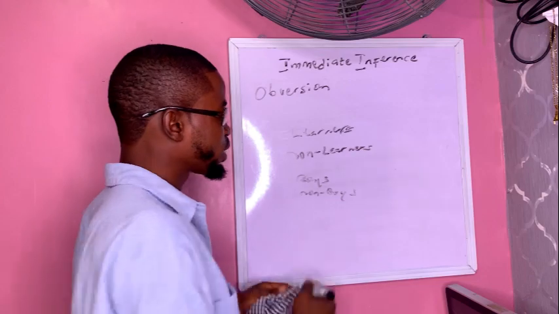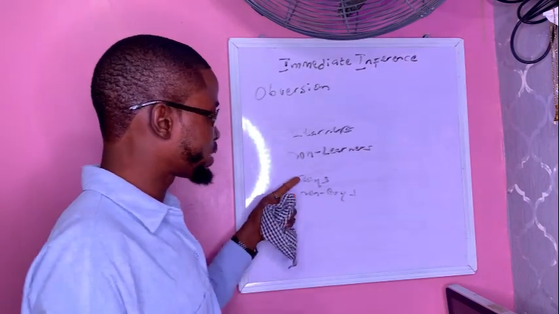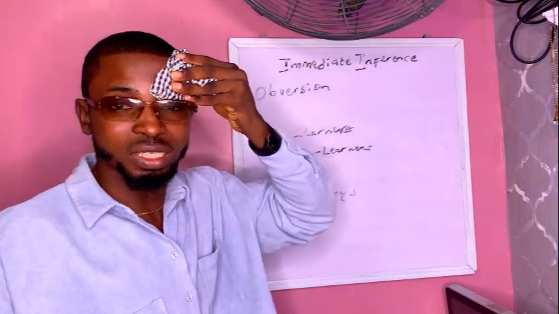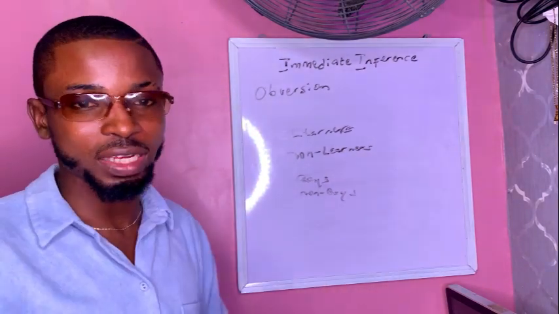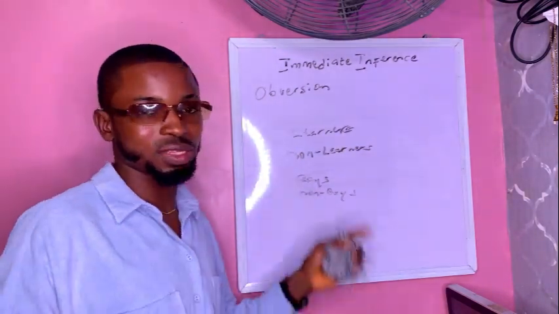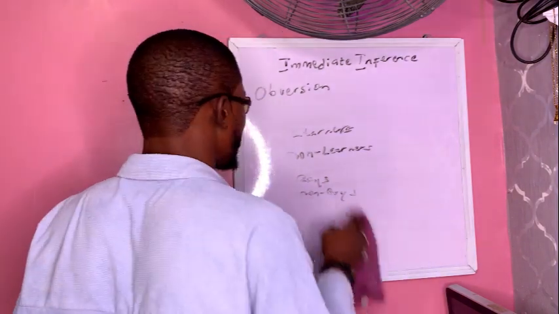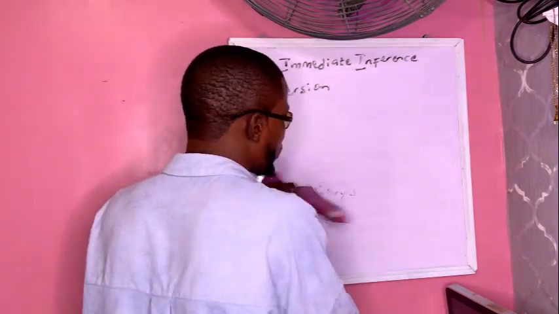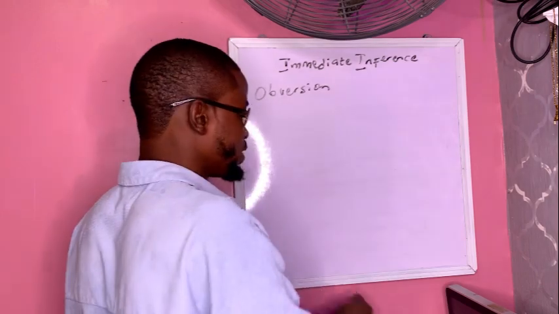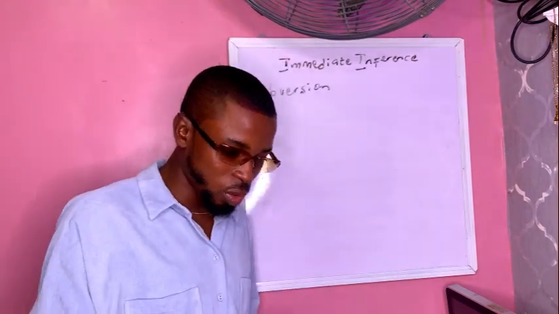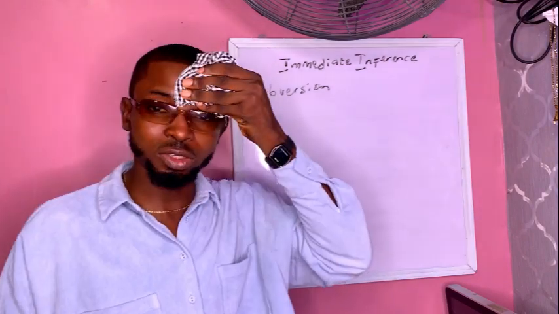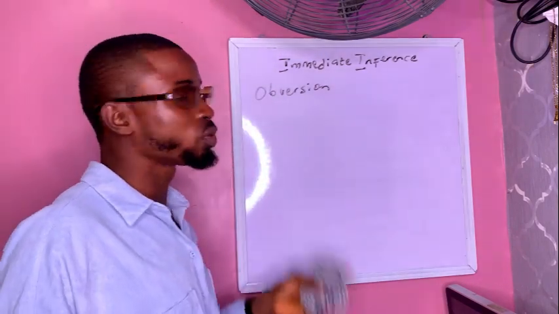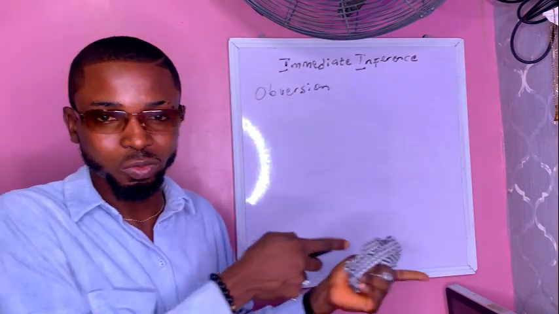So to get the complement of a thing, if there is no "non" there, that is, if you have just boys, you include the "non" and put non-boys. But if the "non" is already there, non-boys, and you want the complement, you remove the "non" and leave it as what? Boys. So obversion states that you change the quality, that is, if it is affirmative, you bring it to negative, and if it is negative, you take it to what? Affirmative. So you change the quality and replace the predicate with its complement.